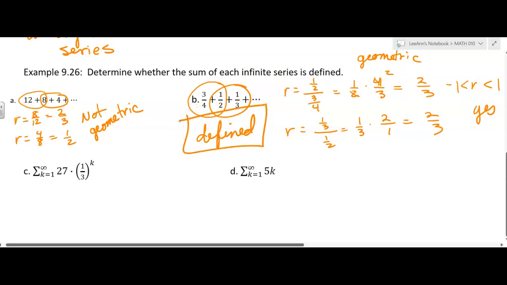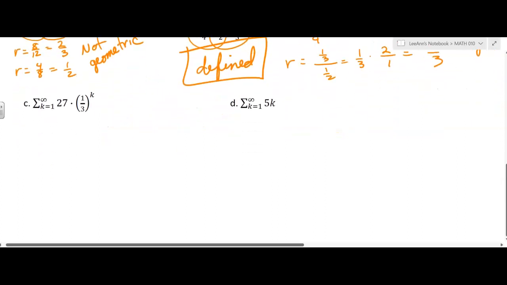Okay, now let's go to the next one. This is written differently with the summation notation, but we can figure out the first term. 27 times 1/3 to the first power, which is 9. And then 27 times 1/3 to the second power, which is 3. I'm just figuring out enough terms to see if it's geometric.